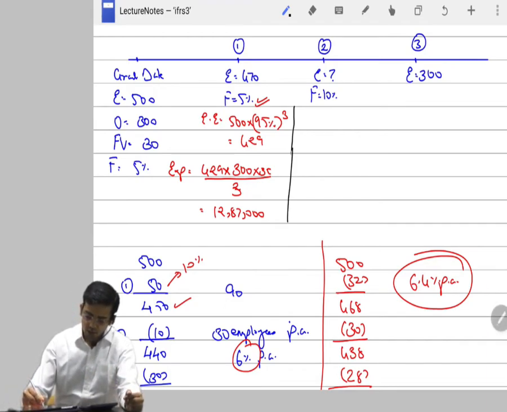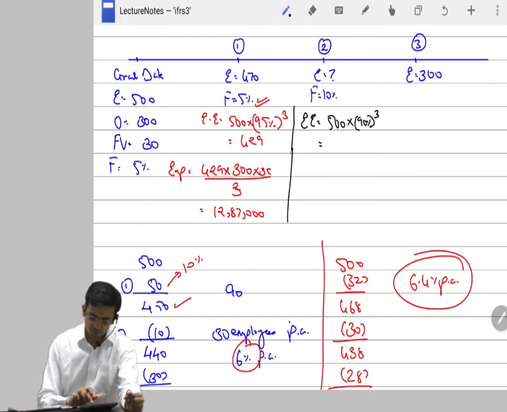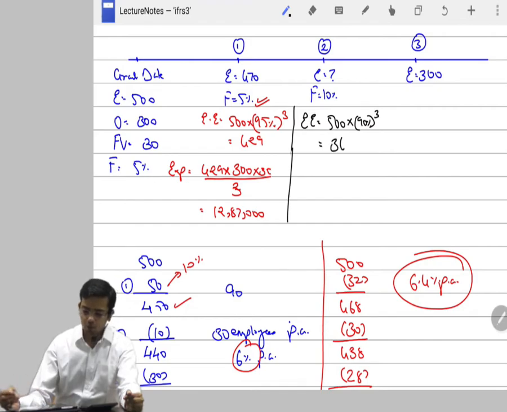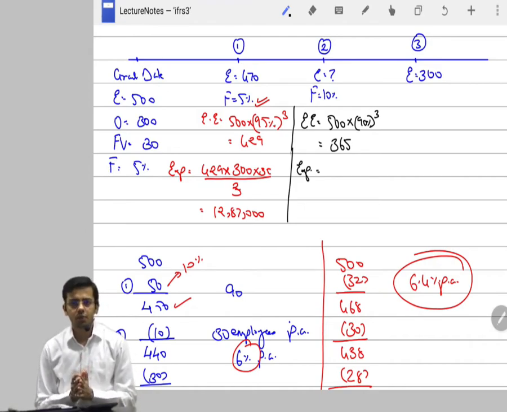So expected employees become 500 multiplied by 90% over the period of 3 years. That makes it 364.5. I am rounding it off to 365 employees. So the expense to be booked. Now this is a change in estimate. Earlier we were expecting 429 employees, now 365 employees.